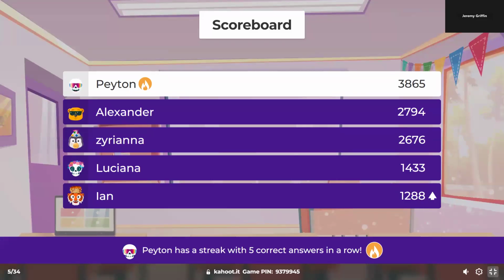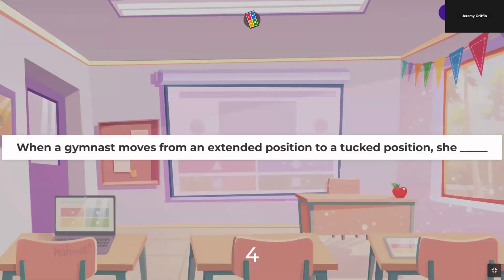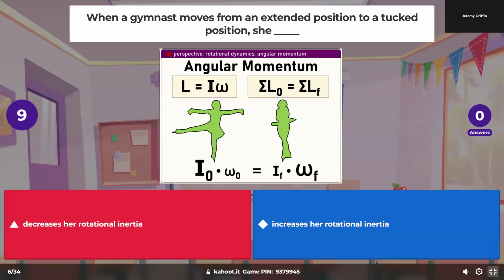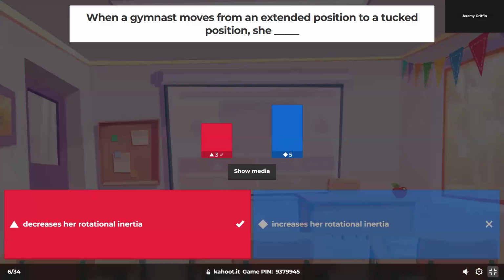Ian, Luciana, Ziriana, Alexander, Peyton. Gymnast moves from extended to a tuck position. Yeah, you would be decreasing your rotational inertia. Did I just say rotational inertia was something about mr squared? If you were composed of, say, a trillion different points, then the aggregate effect of mr squared for every single point is that it gets closer to that axis of rotation.